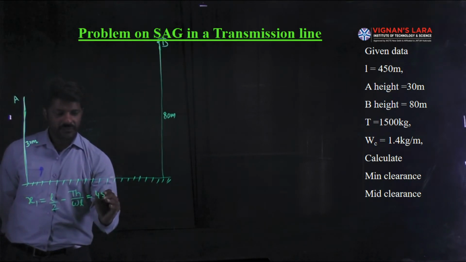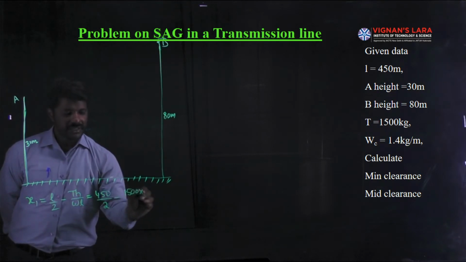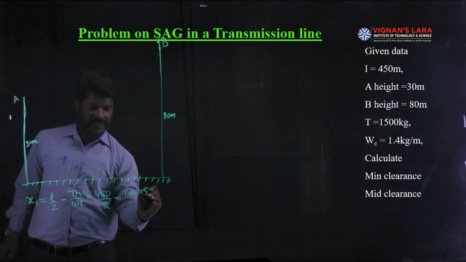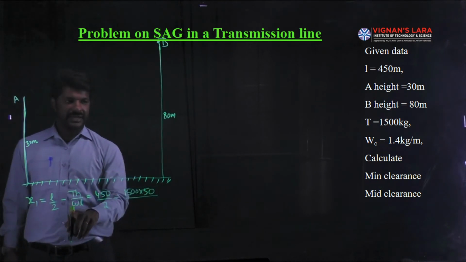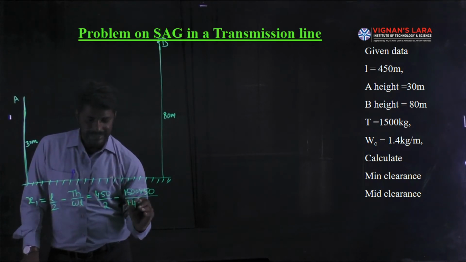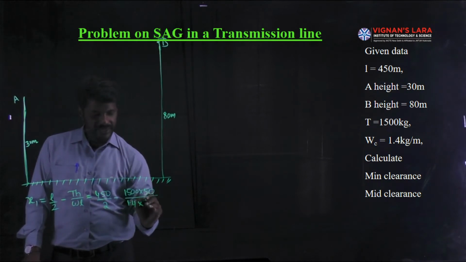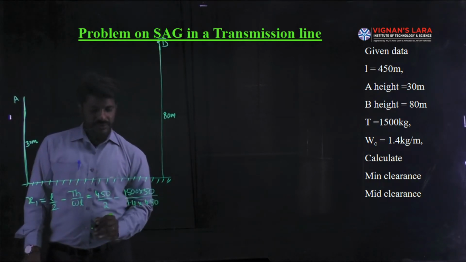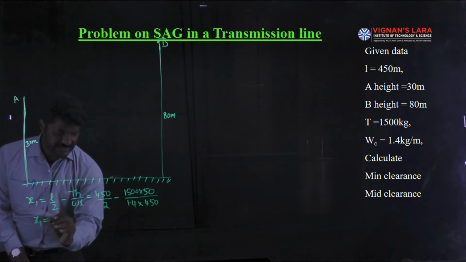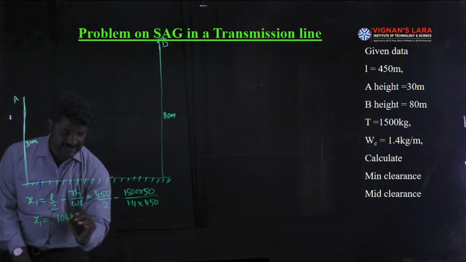That is 450 by 2 minus 1500 into H, the difference of the support levels, 80 minus 30, which is 50, by the weight of the conductor W given as 1.4 kg per meter length multiplied with span length 450 meters. So simplifying it in the calculator, we get this x1 distance as 105.9 meters, approximated to 106 meters.